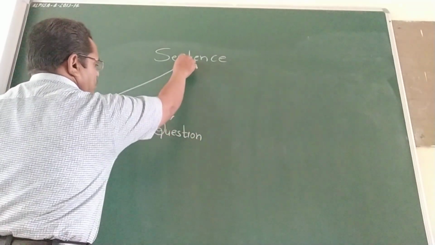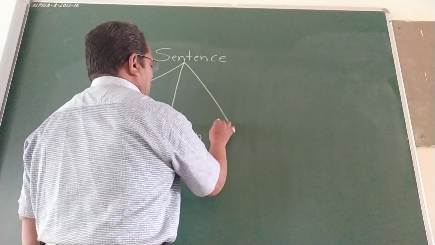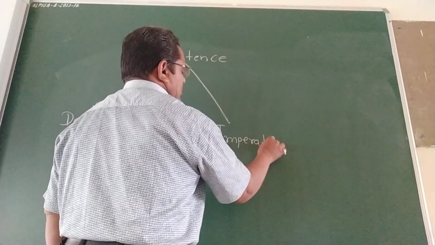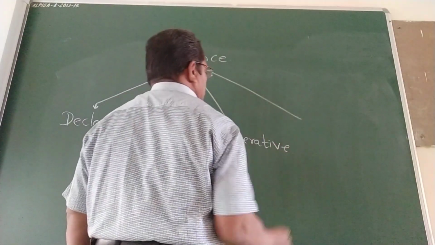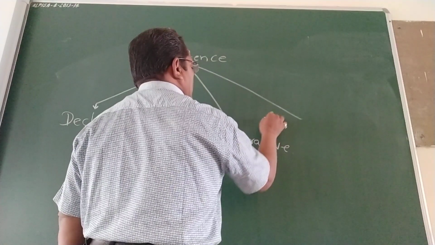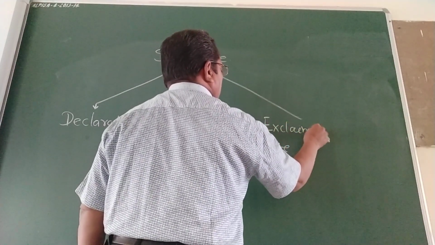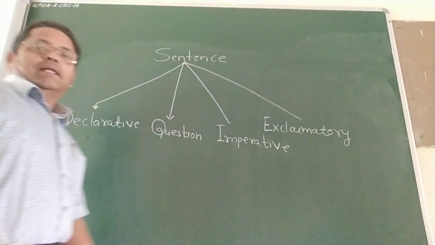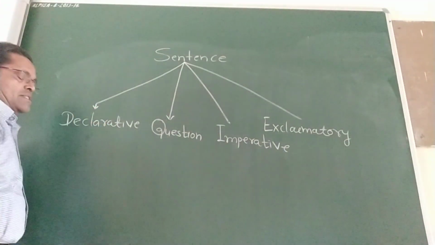Third, imperative. And fourth is exclamatory sentence.